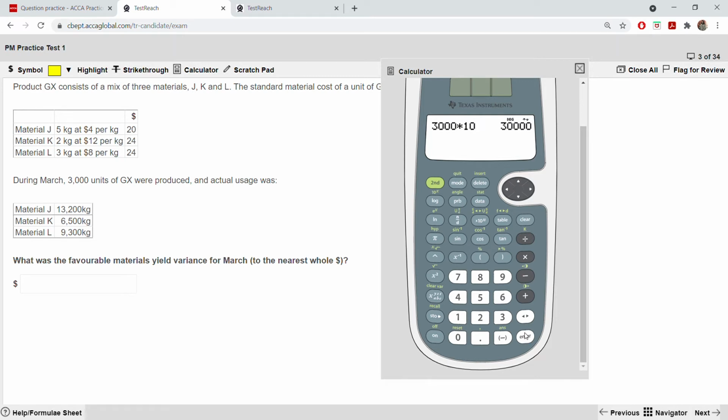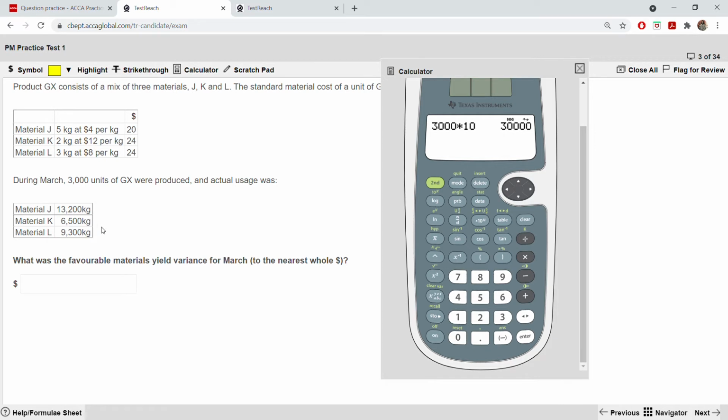Now for these 3000 units, they have used 29,000 kgs. How 29,000 kgs? Just add up these three: 13,200, 6,500, 9,300.